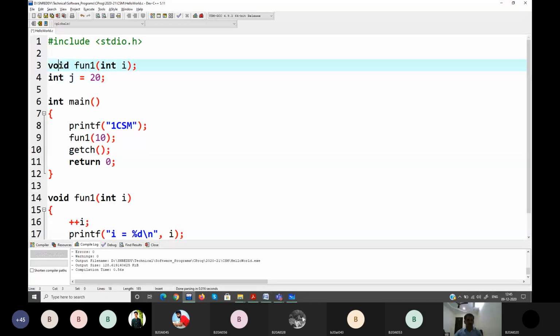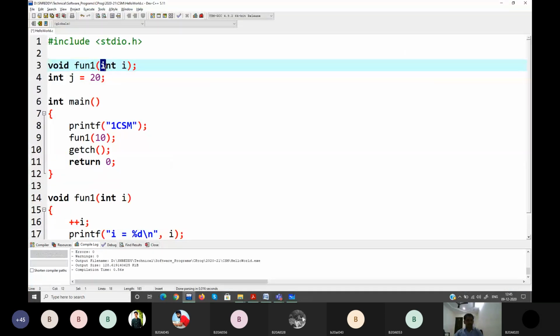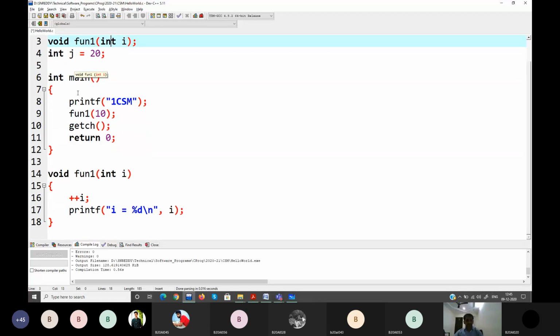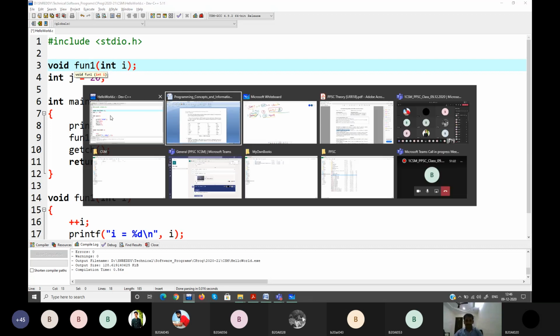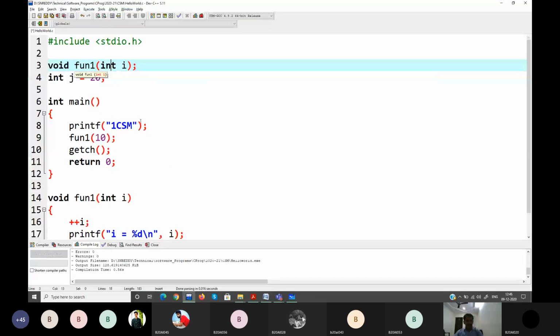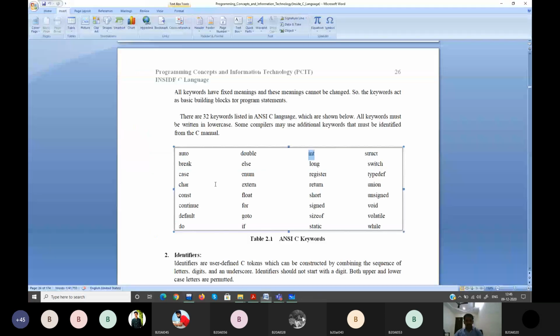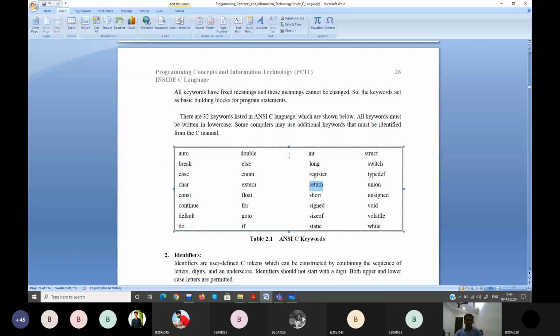Void is a keyword. Int is a keyword. All keywords are shown in bold to the end user. Next, return. So these are the keywords that you have.